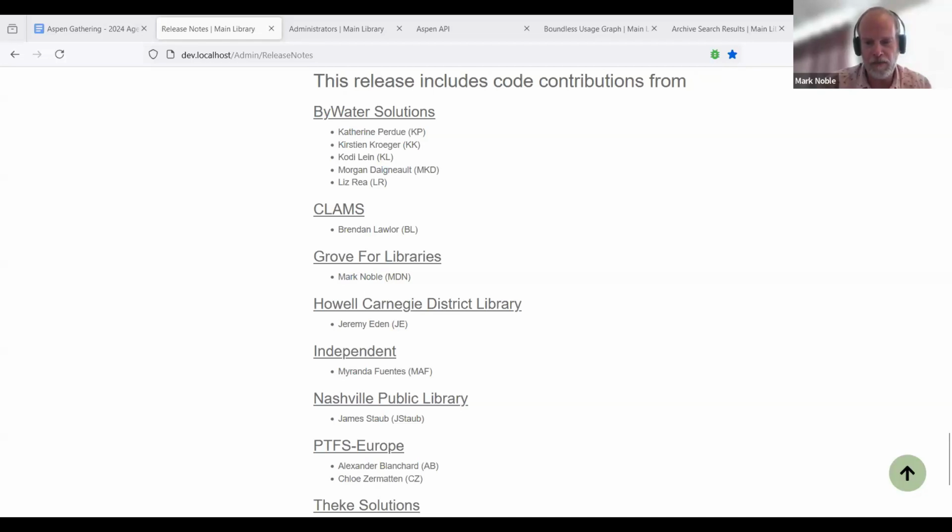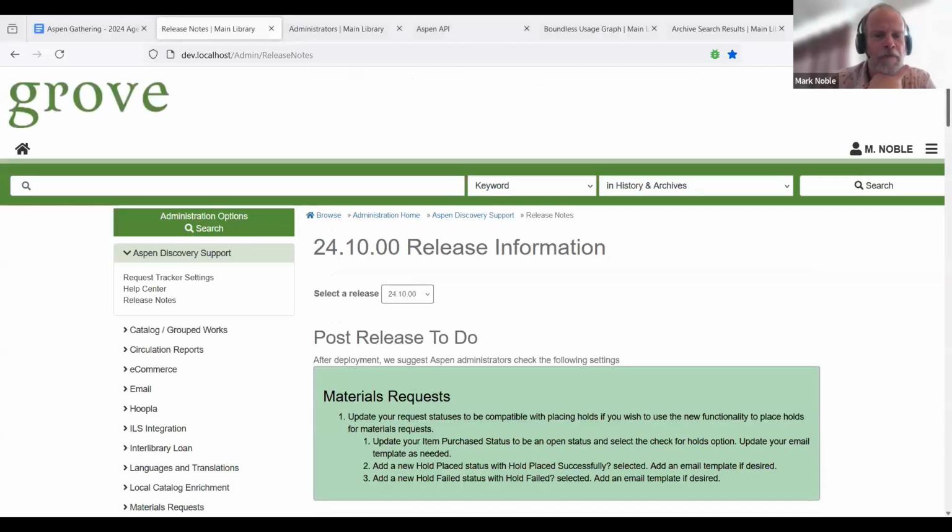Let me share. Alrighty, great, we can see the release notes here. These are release notes for 2410.